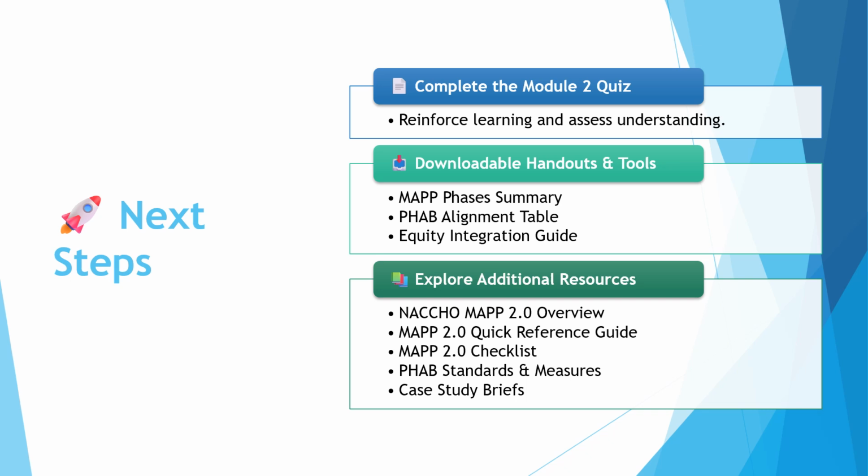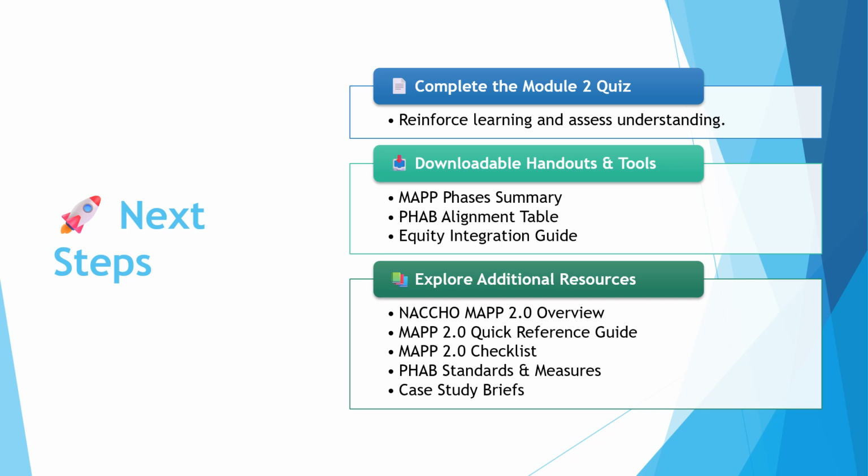So now that we've pretty much completed this module, here are a few steps you can take. Review your current CHIP approach and see how MAPP 2.0 phases apply. Identify which assessments you've done and which you still need to explore. Start drafting a shared vision statement if you're in phase 1. Talk with partners about the process and how to build buy-in.